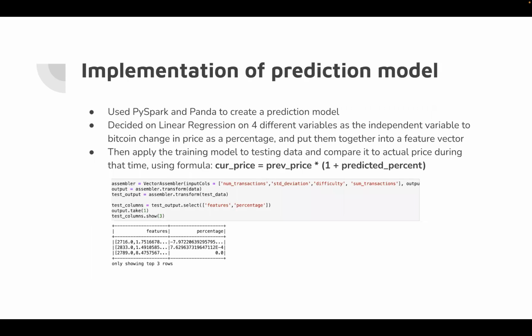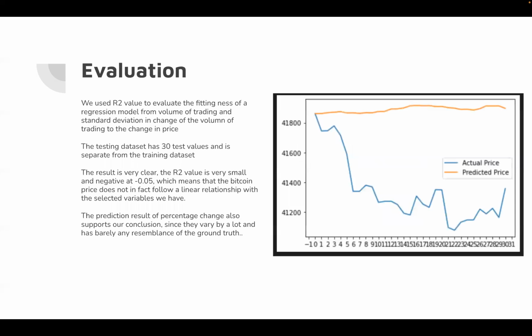We implemented the prediction model with PySpark and Pandas, and we decided to use linear regression on 4 different independent variables against Bitcoin's change in price as a percentage, putting them together into a feature vector to fit into the linear regression model. We applied the trained model to the testing data, and then compare it to the actual price during that time using this formula: current price equals previous price times 1 plus predicted percent. We use the number of transactions, standard deviation, the difficulty, and the total amount of Bitcoin in the block.